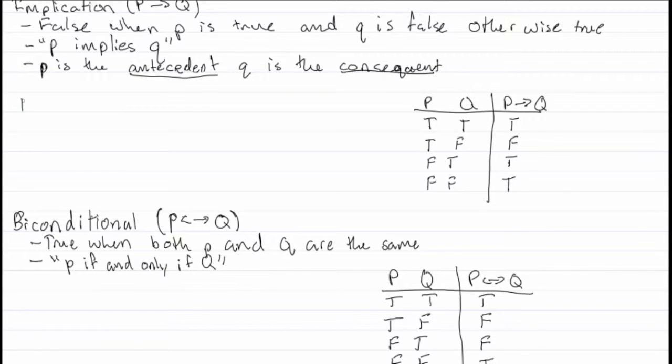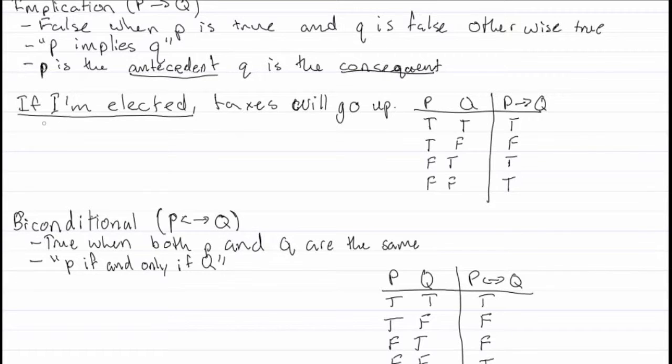So pretend you're a politician and you say this statement: if I'm elected, taxes will go up, because I'm going to get elected because of this, of course. So now imagine if I'm elected as P and taxes will go up as Q. So here, when he says that if I'm elected then taxes will go up, if both of those things happen, it's true. That's fairly simple, right?